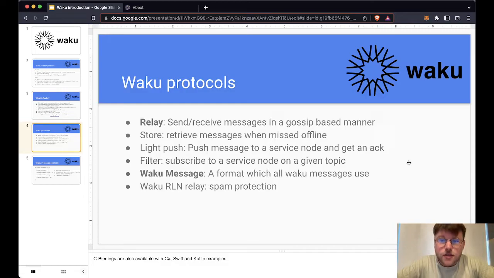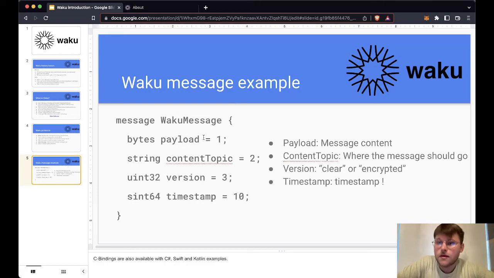And filter is so you only receive the messages on the certain topics, the content topics that you want. Waku message, this is just the standard format that all Waku messages use, and we'll get into that in the next slide. And then Waku RLN relay, this is just spam protection, which on a network like this seems very necessary. The Waku message is composed of 4 parts.